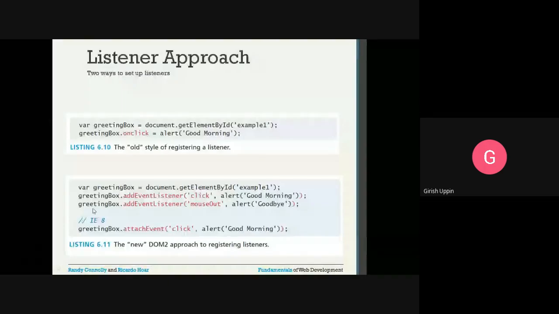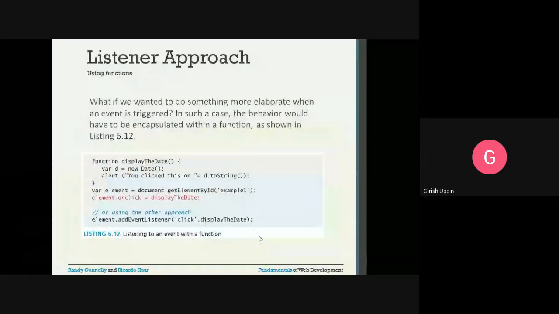And we can add multiple events to a particular element. In this case, we are adding one more event to the greetingBox element, addEventListener, mouseout. So whenever the mouse is moving out of that element, it will show a pop-up window with the message goodbye. And for IE8, this is how the events are attached, using greetingBox.attachEvent click. This is the event and this is the action.